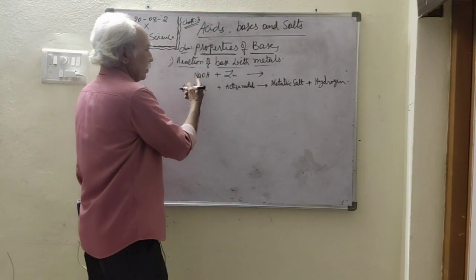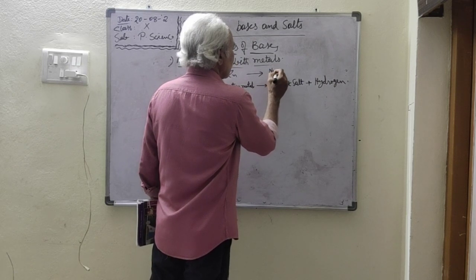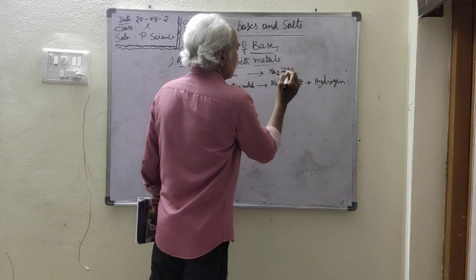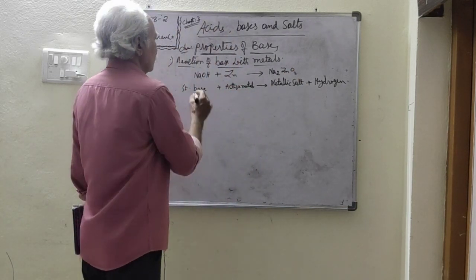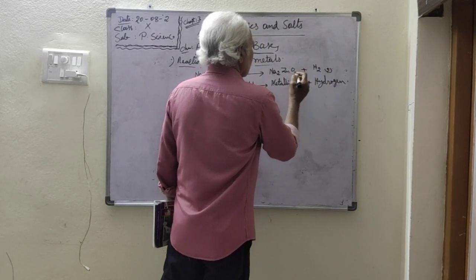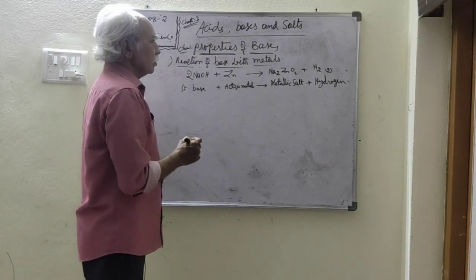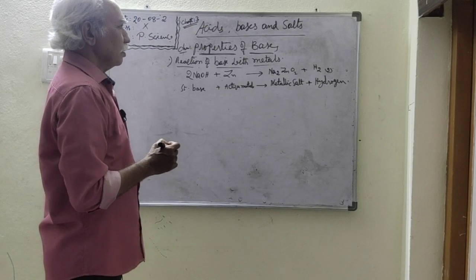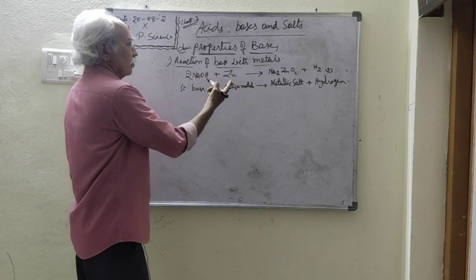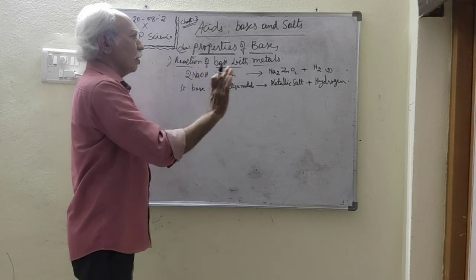For example, sodium hydroxide reacts with zinc, producing sodium zincate, Na2ZnO2, plus hydrogen gas. Sodium hydroxide on heating with zinc produces sodium zincate plus hydrogen gas. This indicates that only some metals can react with bases, not all metals.